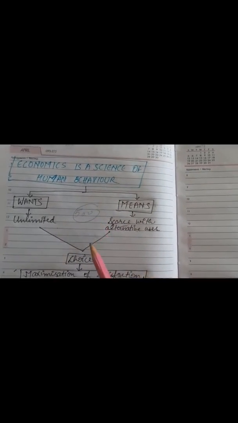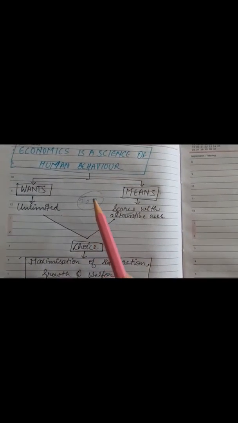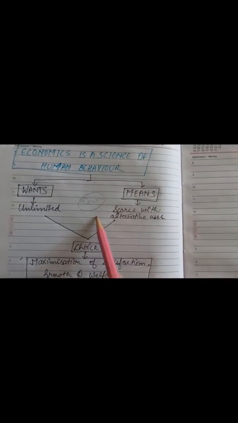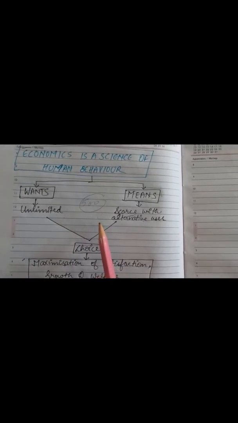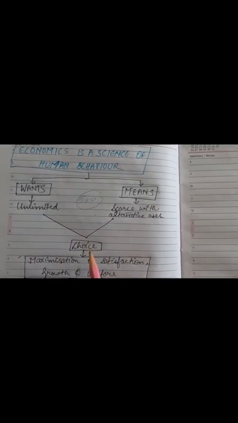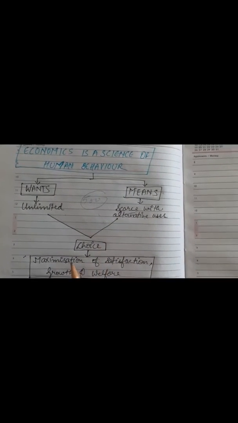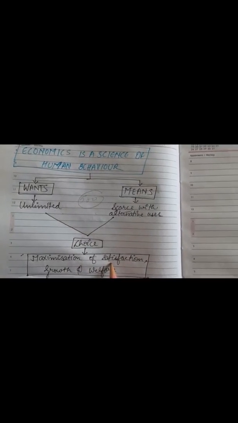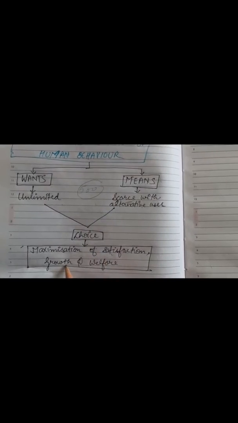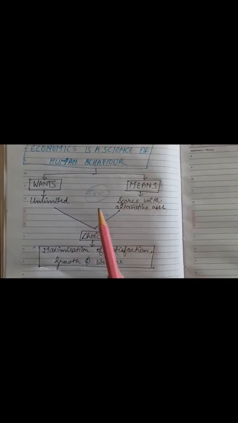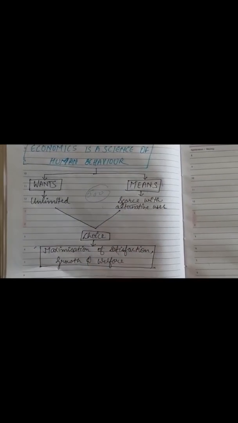So I have to make a choice in purchasing what kind of commodities or which want I will satisfy by spending these 500 rupees, and that choice will be made from the viewpoint of maximization of satisfaction. I as a consumer would always like to maximize my satisfaction by spending a lesser amount of money. Along with that, the growth and welfare of the society. So this relates to how economics is a science of human behavior.